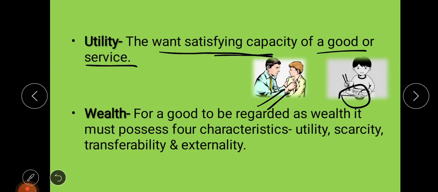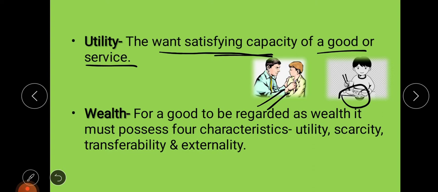Then next is your wealth. Now wealth in economics, in the narrow sense, means anything which has a monetary value. Suppose a book or pen, it has a price, it has a monetary value, then that is called wealth. Those things which do not have any monetary value are not regarded as wealth, like your air, sunlight, water. These are not regarded as wealth. Why? Because they do not have monetary value.